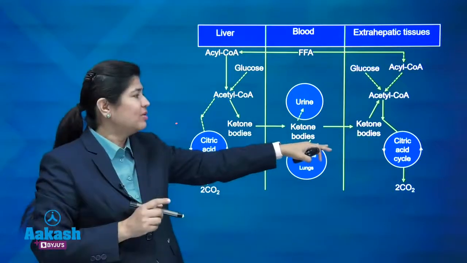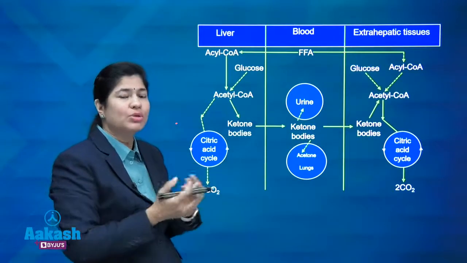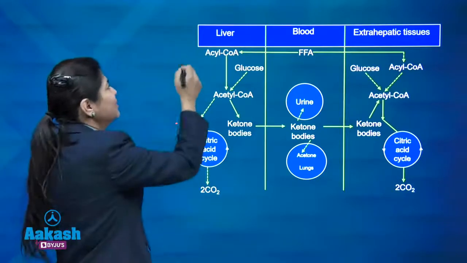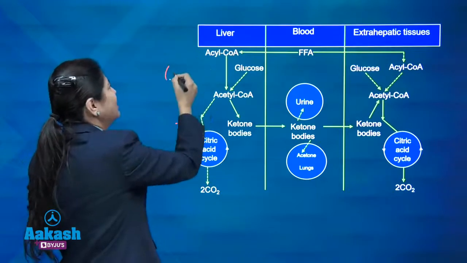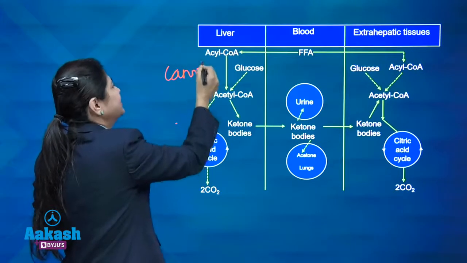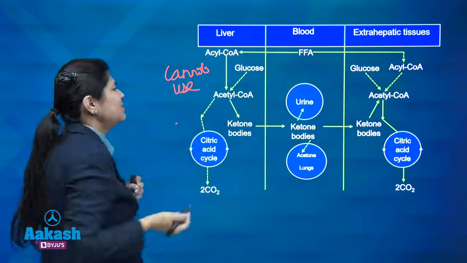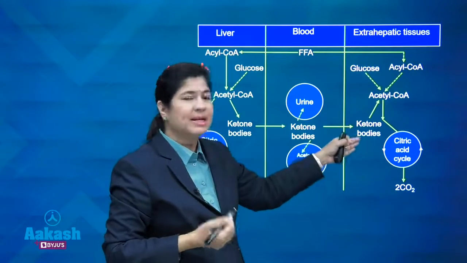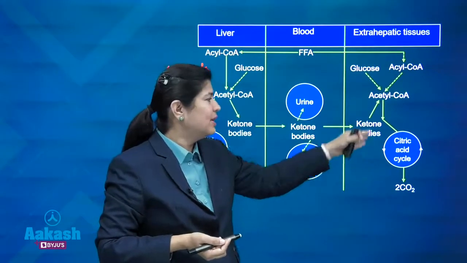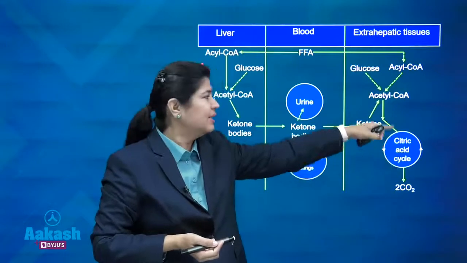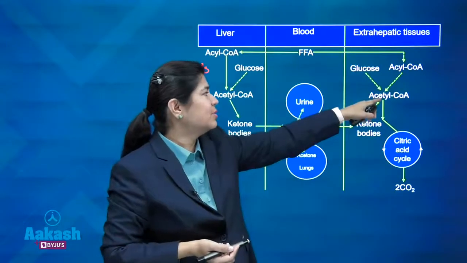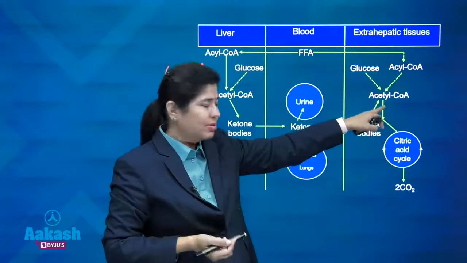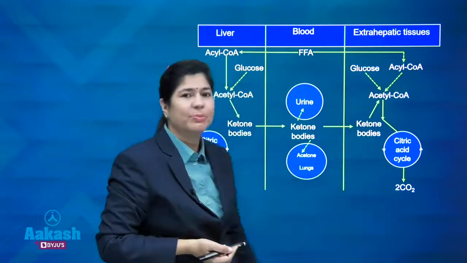Liver, in spite of producing ketone bodies, does not utilize ketone bodies. This is one more fact you need to remember here. Liver is producing ketone bodies, but it cannot use ketone bodies. This has come here, so I am just emphasizing. Now, these ketone bodies in other parts of the body are utilized as fuel. The TCA cycle takes it inside first, getting converted to acetyl-CoA, okay. Ketone bodies give off acetyl-CoA for consumption, and the TCA cycle will use it for the purpose of energy.